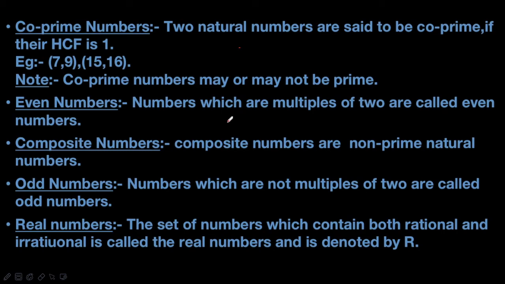Now, even numbers, you all know about even numbers. The numbers which are multiples of 2, or numbers which are divisible by 2, are called even numbers. Composite numbers are non-prime natural numbers; those numbers which are not prime are called composite numbers. Odd numbers are those which are not multiples of 2. Real numbers: the set of numbers which contains both rational and irrational numbers is called real numbers.